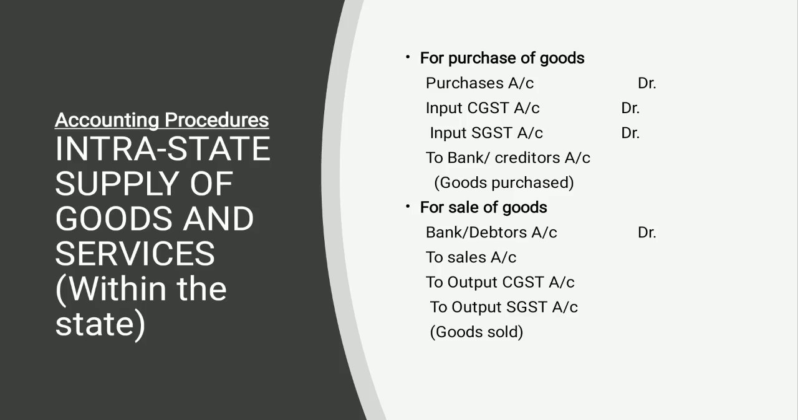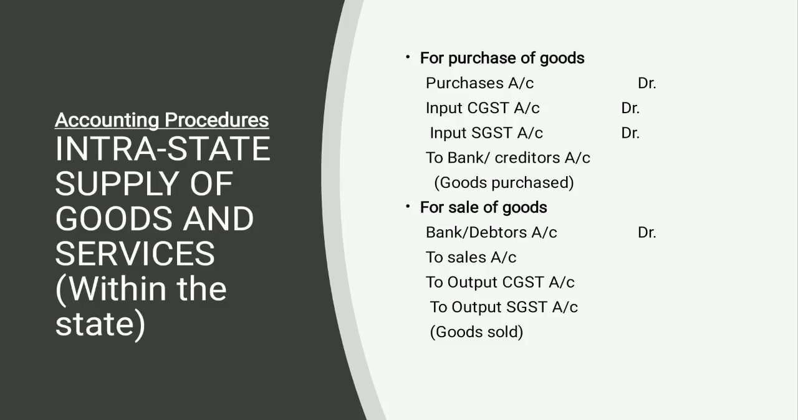Now the intrastate supply of goods and services accounting treatments. The meaning of intrastate is when the goods and services are supplied within the state. So here the examples are listed. Like the first journal entry is purchase of goods. When the goods are purchased, the purchase account is debited to bank or to the creditors. As usual, you have to pass the entry as you know in the journal chapter.